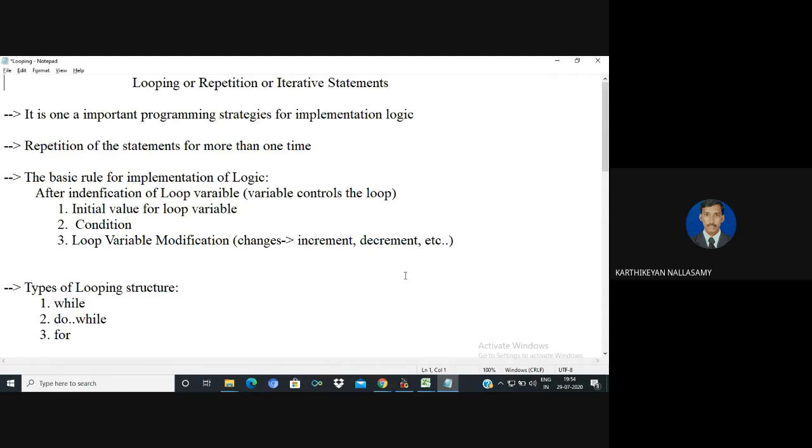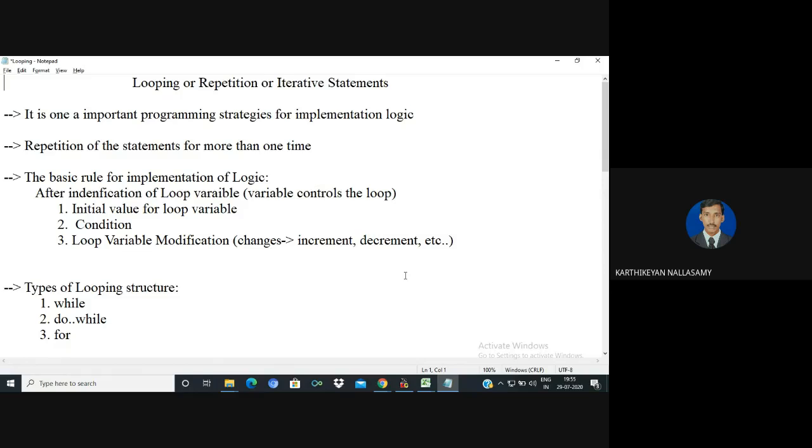Welcome to the 3-week workshop on programming in C++. In this video, I'm going to explain the concept of a looping statement. It is also called repetition or iterative statements. I think in a previous video we had a discussion on general implementation strategies for implementing a paradigm.